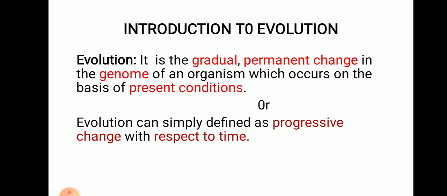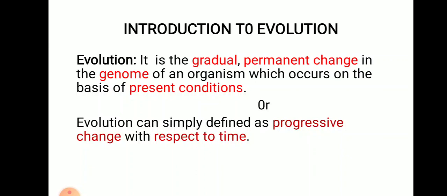Evolution is the gradual permanent change in the genome of an organism which occurs on the basis of present conditions. So students, what is evolution? It is the gradual permanent change. And where does this gradual permanent change occur? This change occurs in the genome of an organism on the basis of present conditions.